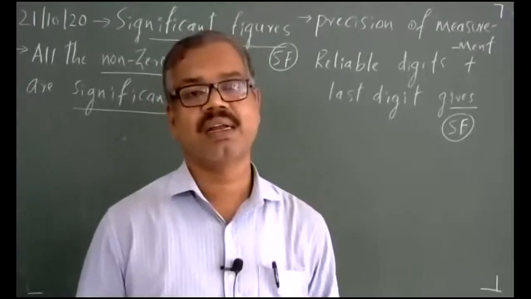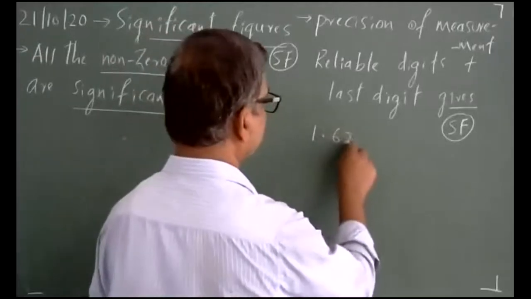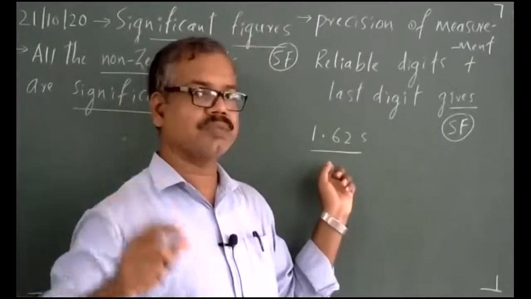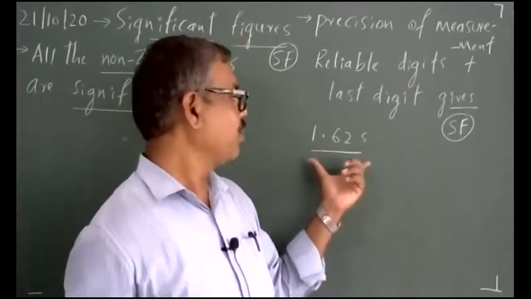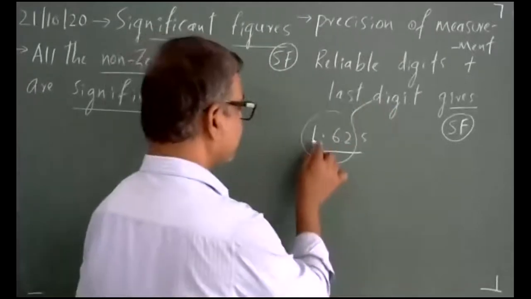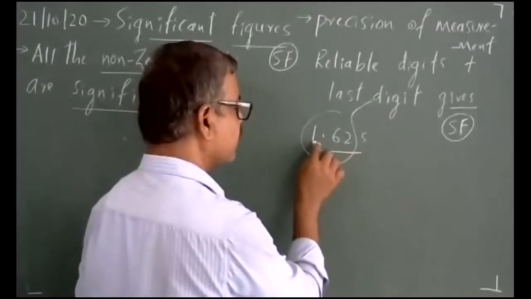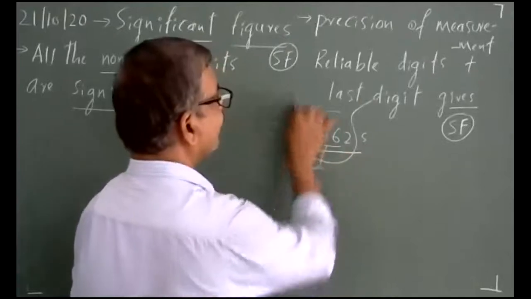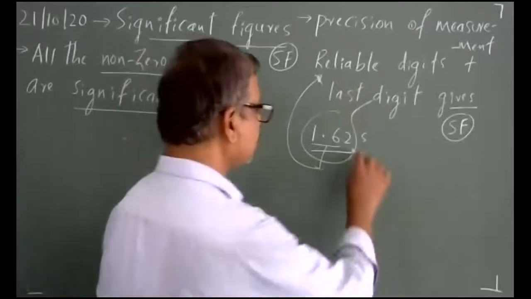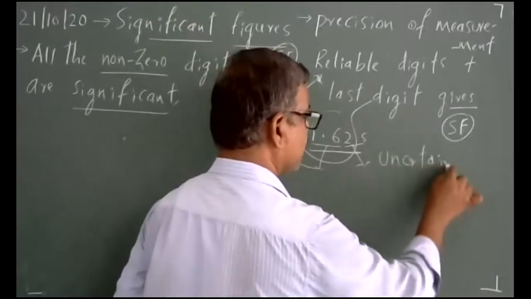Take for example, I had a time measurement. According to the book, it is 1.62 seconds. I measured an event which is going to last for 1.62. It is a measurement. This is the decimal number: first digit, second digit, third digit. First two digits are called reliable digits. The third digit is uncertain.